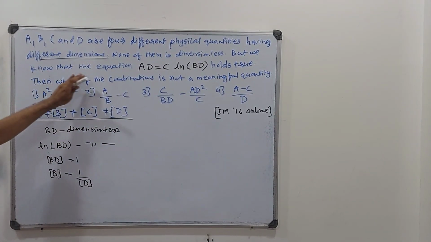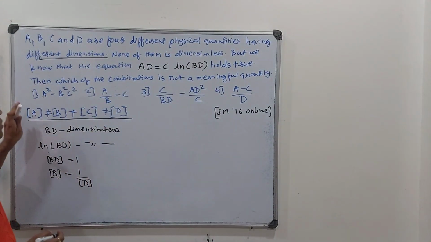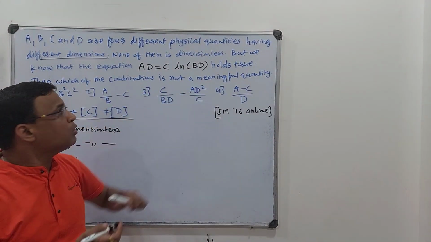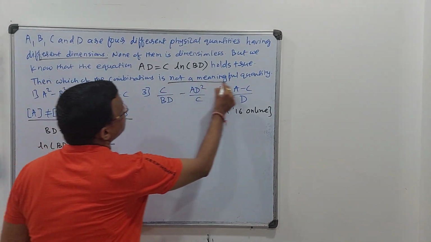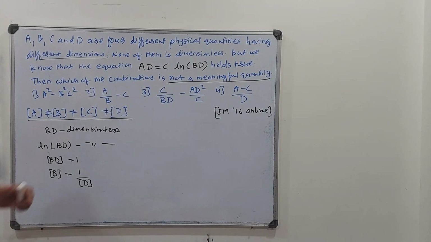But we know that the equation holds true. This is the relation which holds true. They are saying, then which of the combinations is not a meaningful quantity? Okay, so the question is about a not meaningful quantity. Fine.